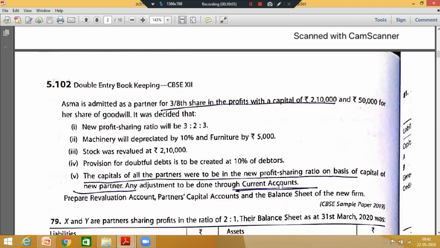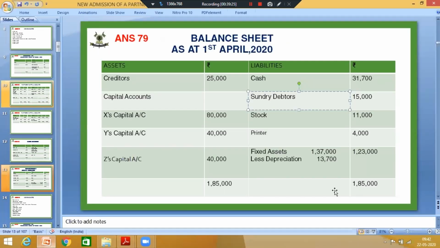They are not bringing it in cash. They are not withdrawing cash. We are putting that balance in the current account. Let's see the working. So here new profit sharing ratio is given. So I need not calculate the new profit sharing ratio, but I will have to calculate the sacrificing ratio.